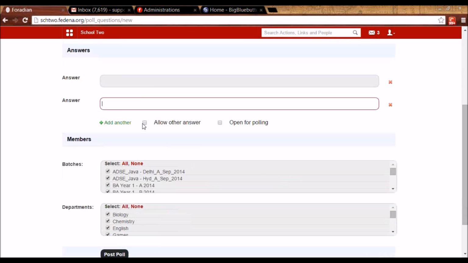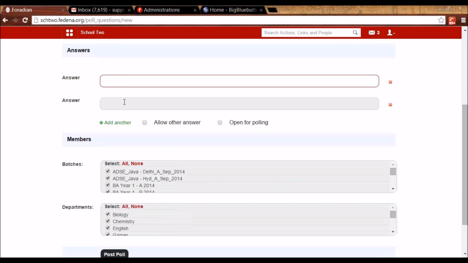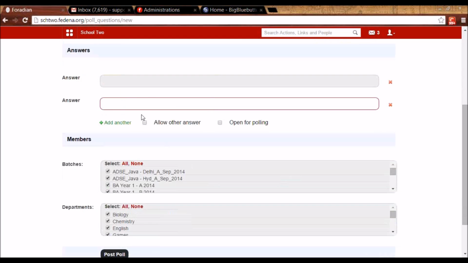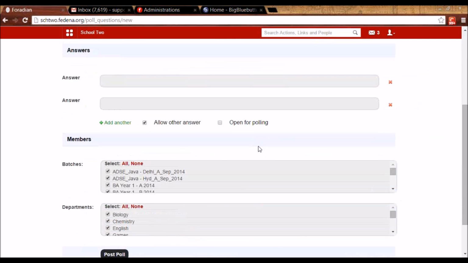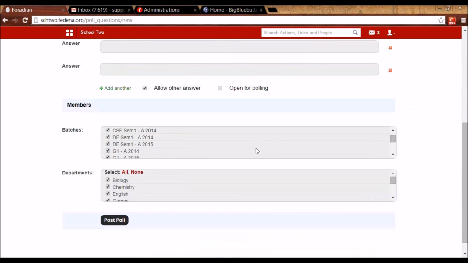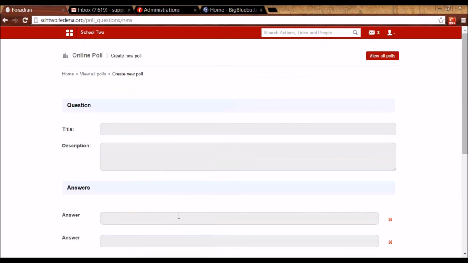If you want the target users to be able to answer anything else besides the options that you've already given, you can check this. And you can make it open for polling, so the users will be able to see this question and will be able to answer it. And you can select the members, the targeted users, from here. And you can post the poll.